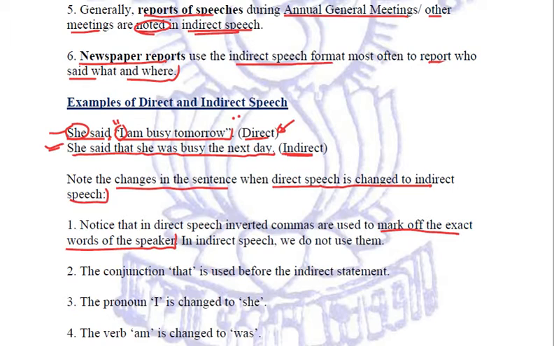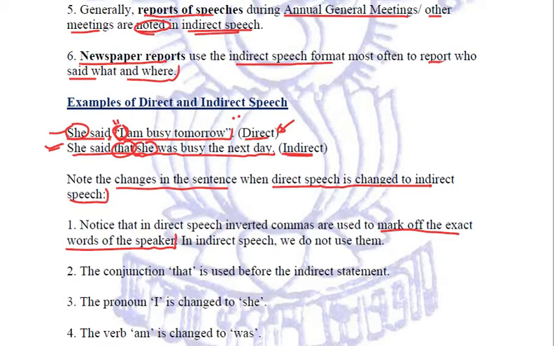Secondly, the conjunction that has been added in the indirect speech, which was originally not there in the direct speech. Third thing is the pronoun I, which was there in the inverted commas standing for she, has been converted into she.